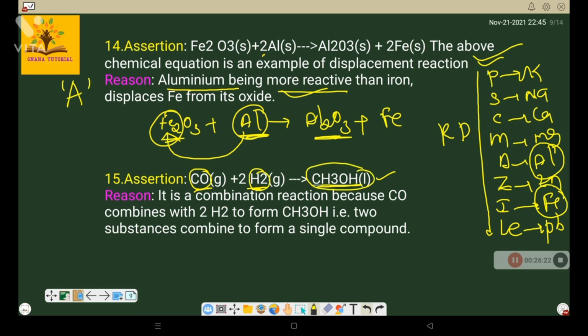So it is a combination reaction, because CO combines with hydrogen to form methyl alcohol. So that is absolutely true. Both assertion and reason are true and the reason is the correct explanation of the assertion. So the answer is A. Clear?